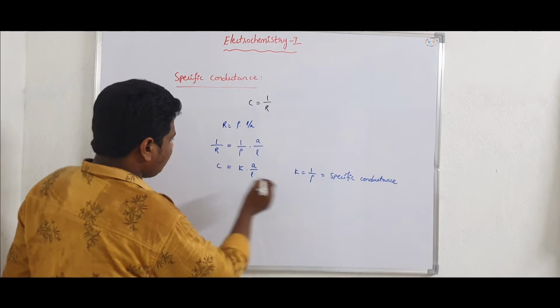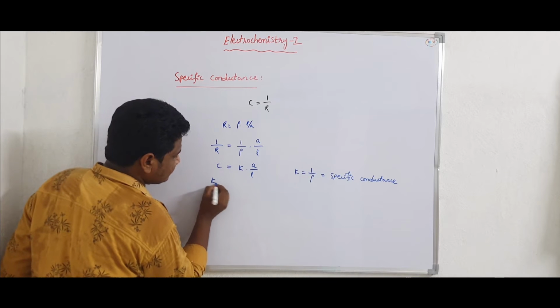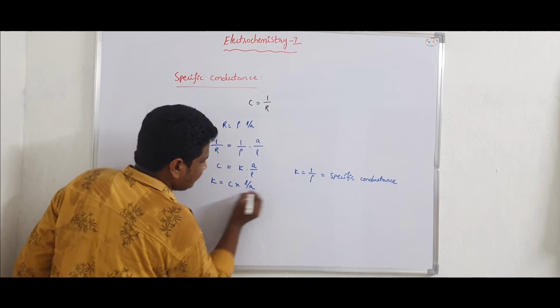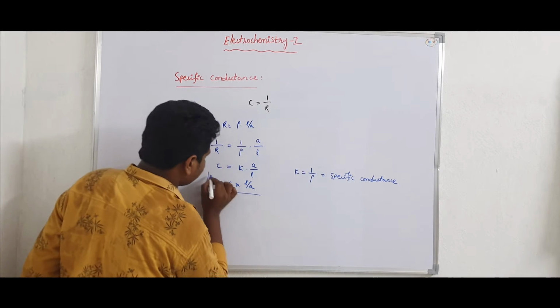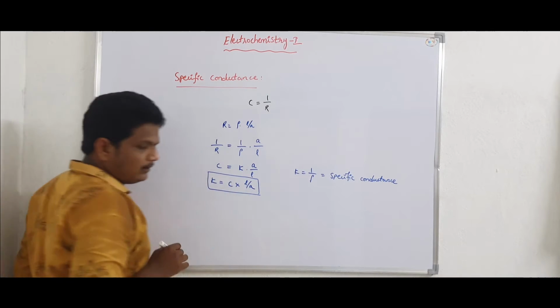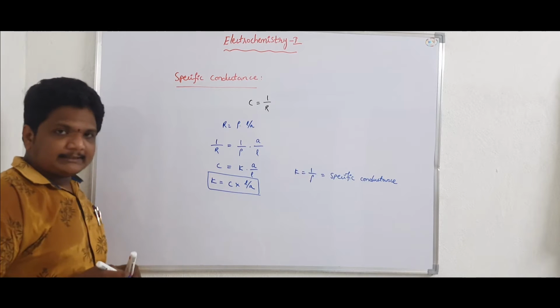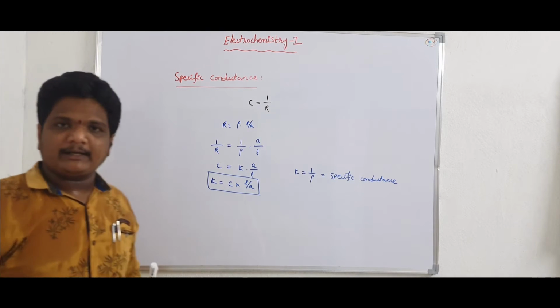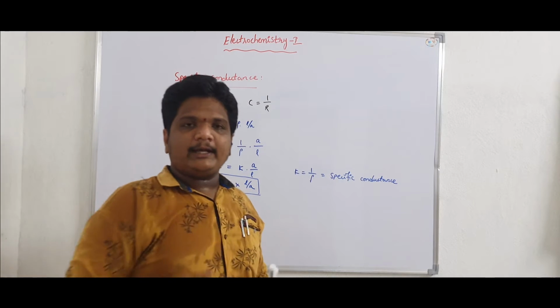So the specific conductance kappa is equal to C into L by A. This is the expression for specific conductance, where L by A is the cell constant, L is the length of the conductor and A is the area of cross section.